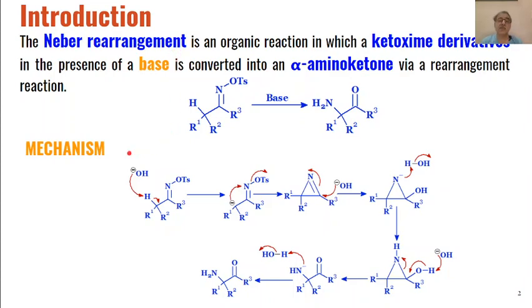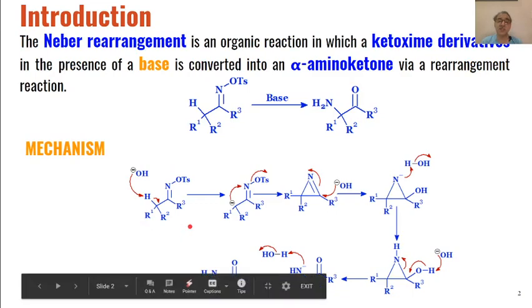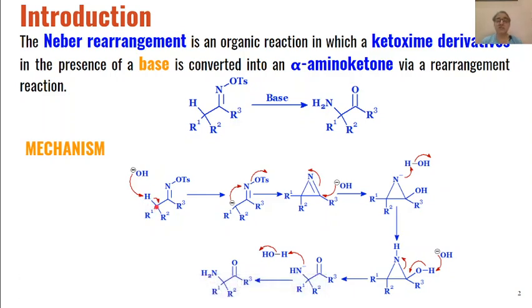The basic mechanism of this reaction is that the ketoxime derivative which we are taking for the reaction must have an alpha hydrogen present in the substrate. So in the first step, the base, for example hydroxide ions, aqueous sodium or potassium hydroxide, will abstract this acidic proton present at the alpha carbon and a carbanion will be generated.